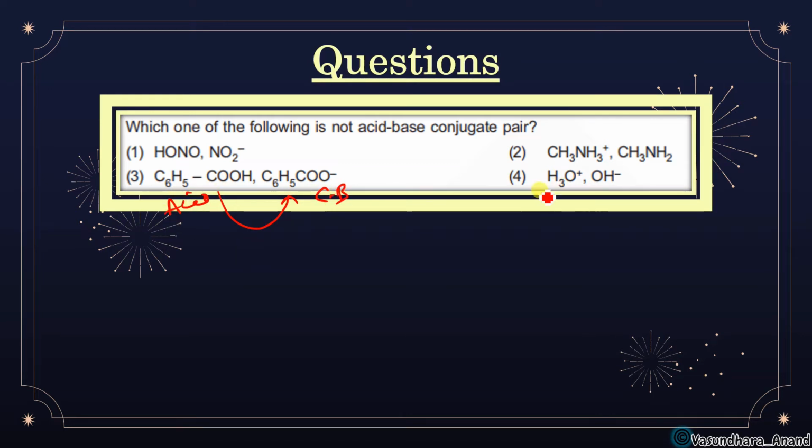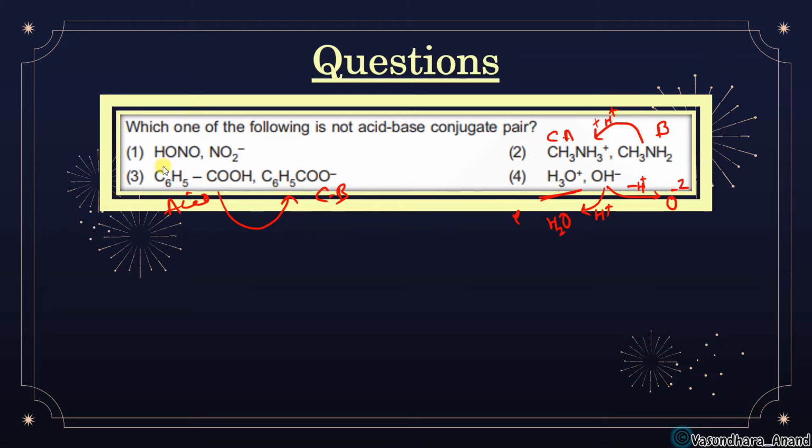Can I say? Okay. In this case, just check. If OH minus gains H plus, this will be H2O. And if it loses H plus, then it will be O minus 2. But here it is H3O. So this cannot be a conjugate acid base pair. We cannot say in one go, isn't it? But we'll see. In this case, if it gains one H plus ion, we will get this. So that means it is gaining. Yes. So here it is a base and it is the conjugate acid. So it is a conjugate acid base pair.